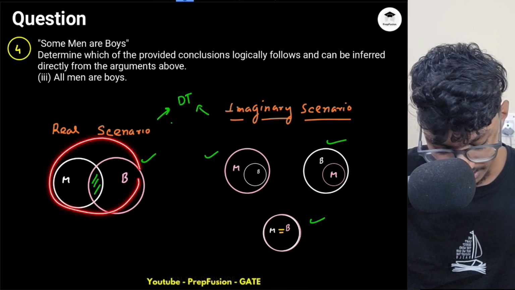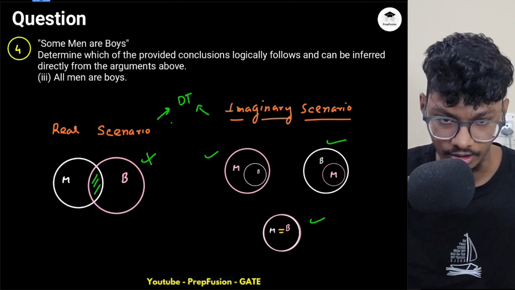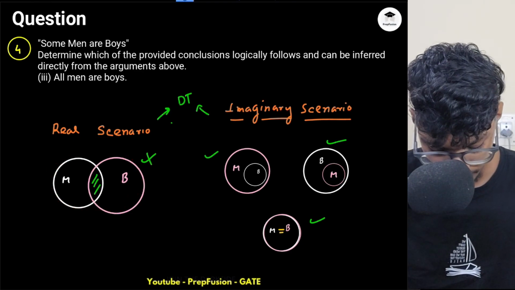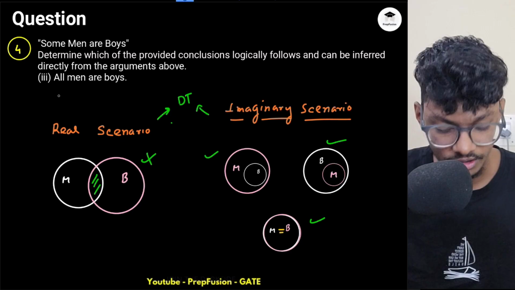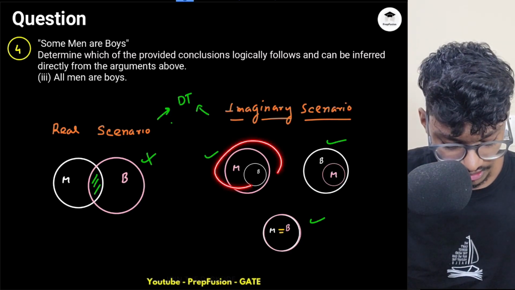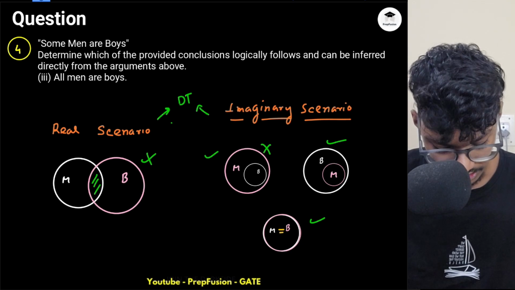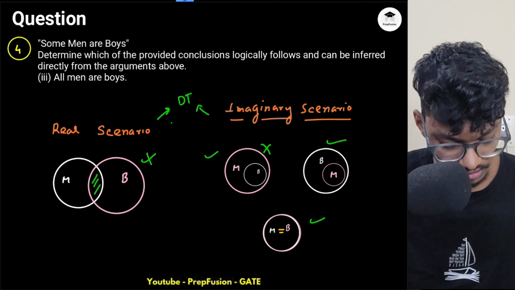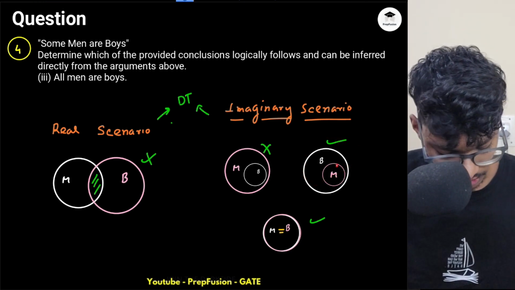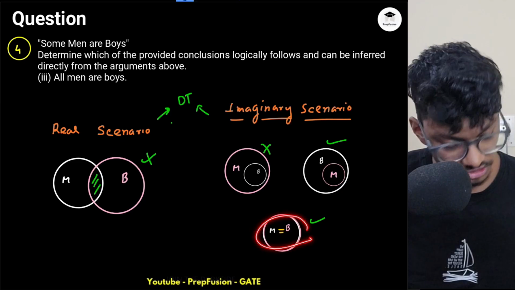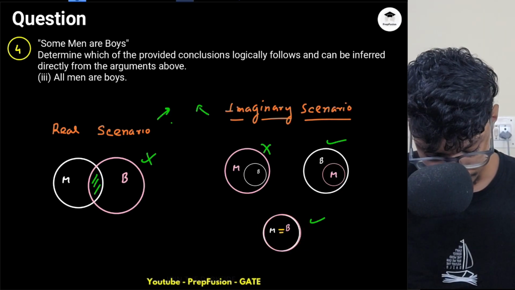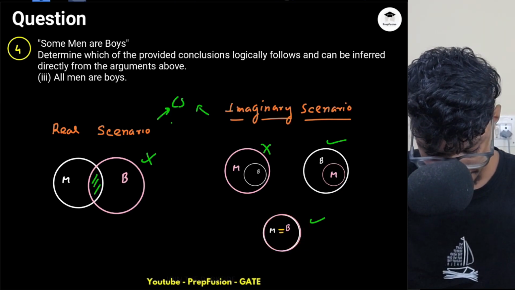Is it possible here? According to this picture, it is definitely not possible. Here all men are boys? No, it is definitely not possible. Here it is possible, right? All men are boys here. This picture is possible. According to this also, this picture is possible. Again, I can't say.